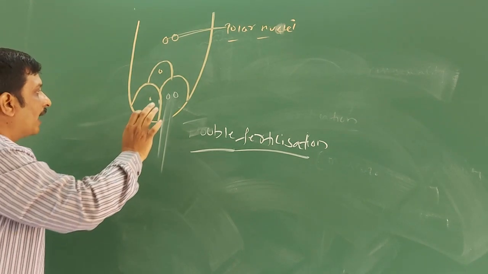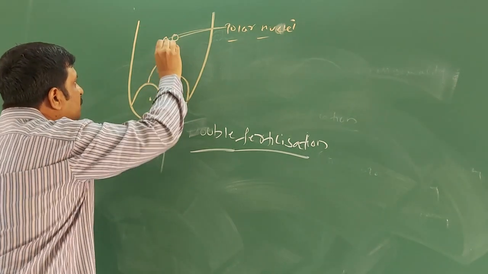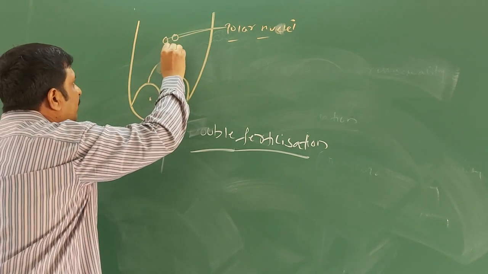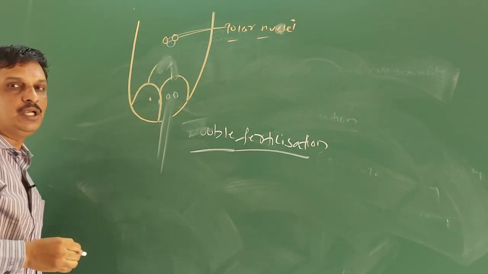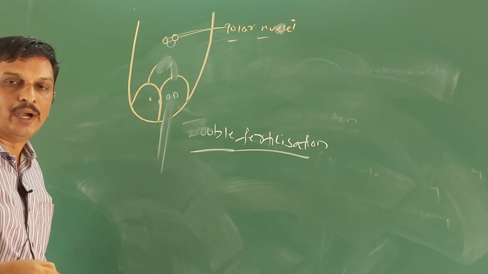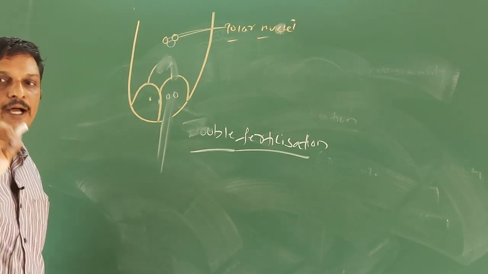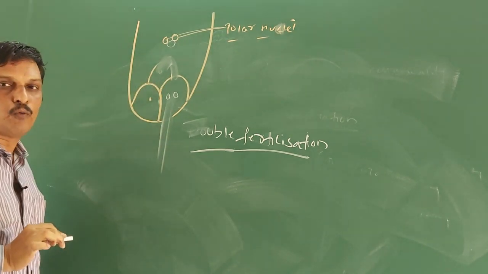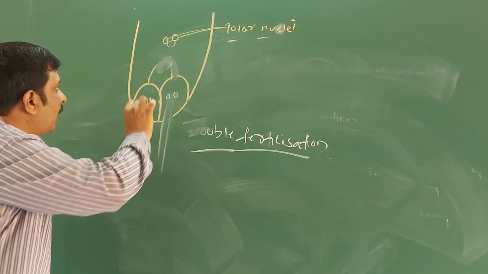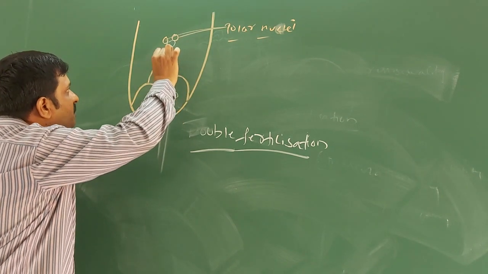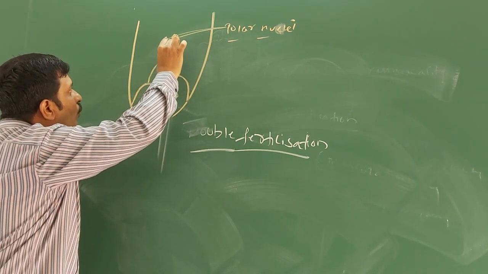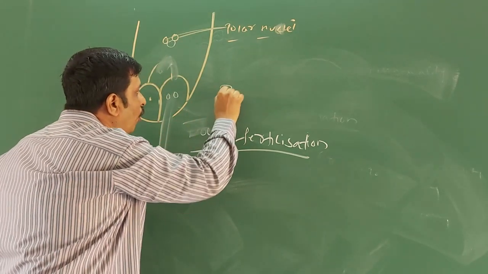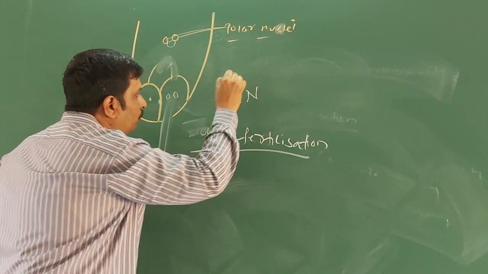Then the other male gamete moves towards the polar nuclei located in the central cell and fuses with them, resulting in the formation of the triploid primary endosperm nucleus. That is, one male gamete fuses with the egg cell, forming a diploid zygote, and the other male gamete moves towards the central cell where the two polar nuclei are located and fuses with them, forming the triploid primary endosperm nucleus.